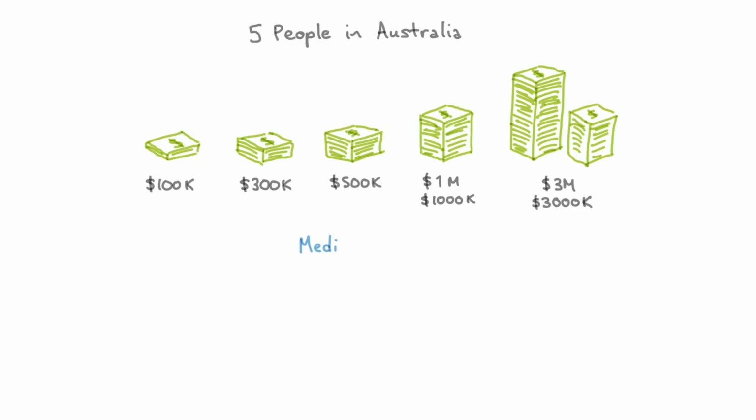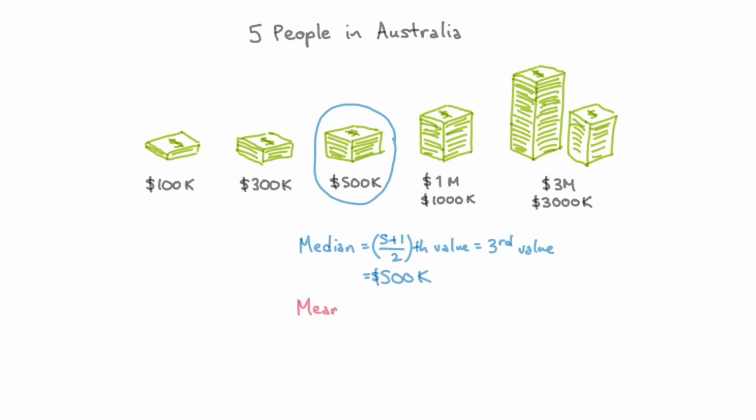Now, you can probably pick out the median, which is the middle number. The median will be the (5+1)/2, or third value along, which gives us $500,000. So that's the median household wealth. Now, when we add this up for the mean, we get a totally different number. So we add all these numbers up: 100,000 plus 300,000 plus 500,000 plus 1,000,000 plus 3,000,000. And then we divide that by 5.